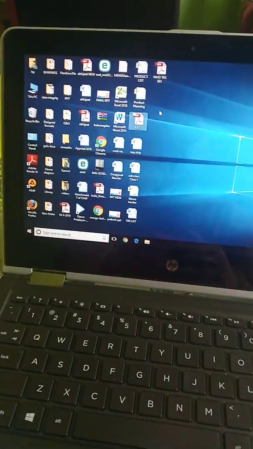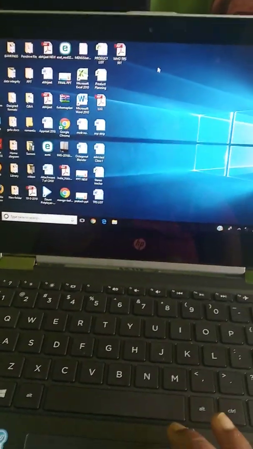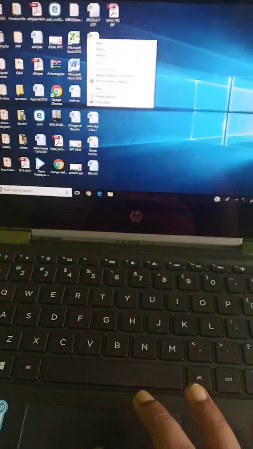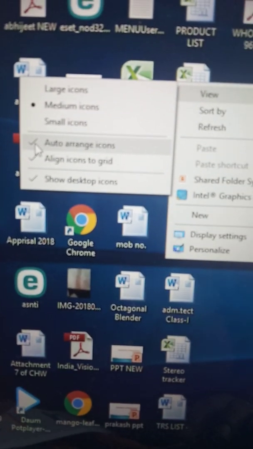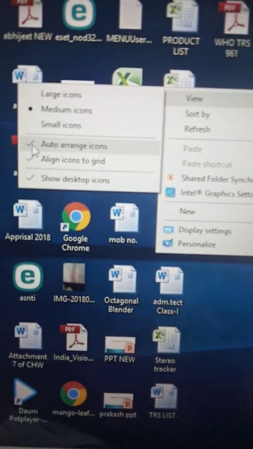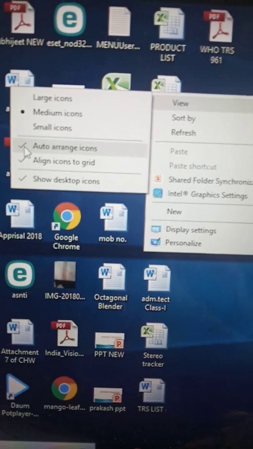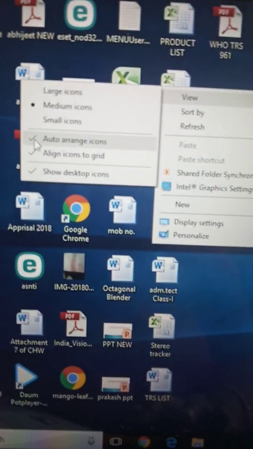You're getting all arranged on their own because it is now selected. Right click, sort by, view by, auto arrange. It is ticked here. It means it will arrange automatically. If it is mismanaged, unarranged, then it will be arranged automatically.